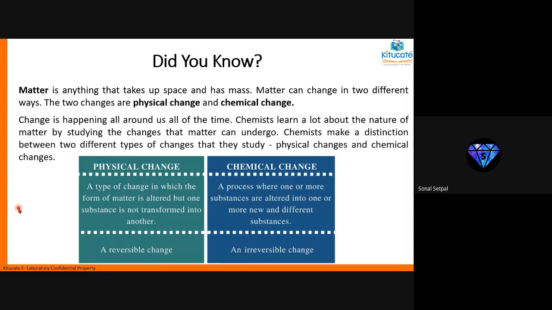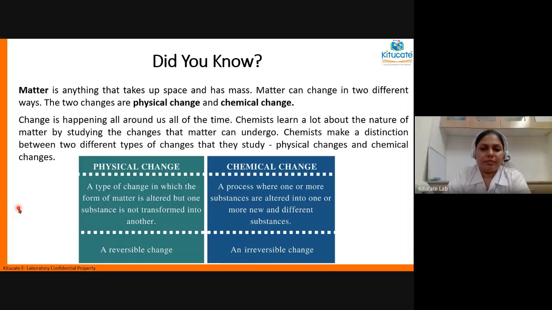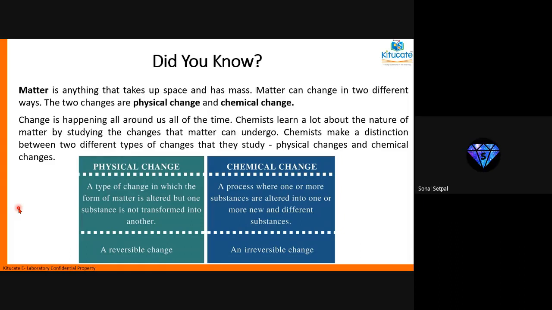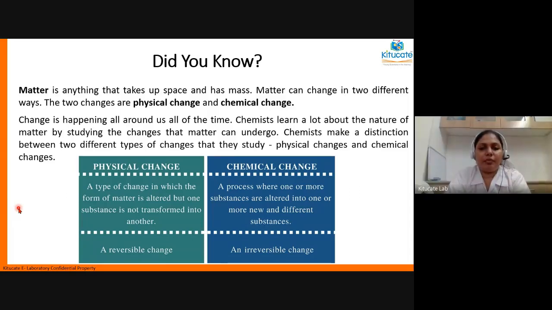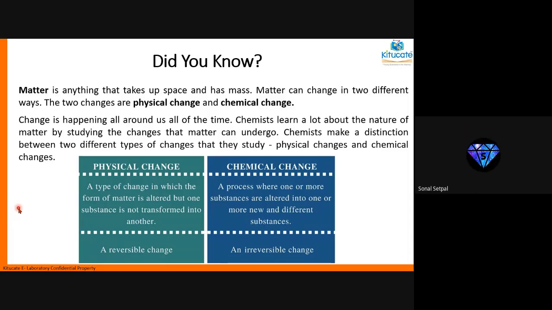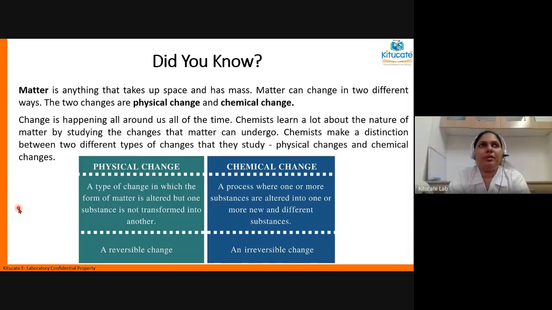Ma'am, burning of paper is a fast change. Then what is a slow change? Anybody can think of any example? Growth of trees. Yeah. So a tree, like growing a seed into a tree, that's a slow change. A child grows up into an adult. That's a slow change.